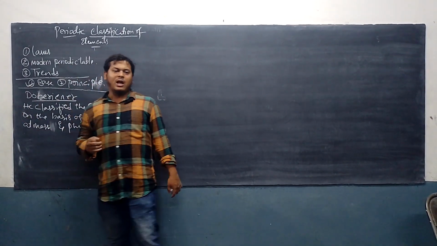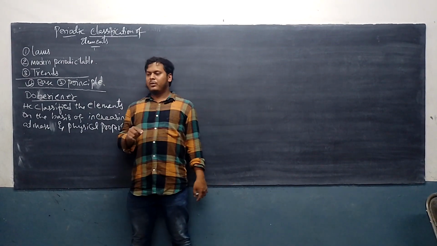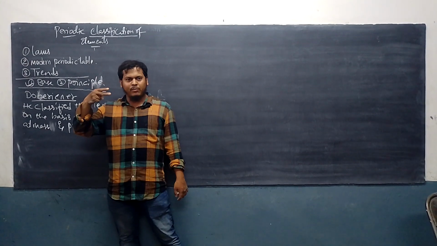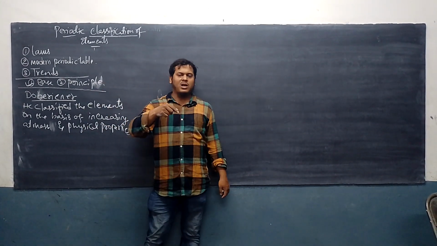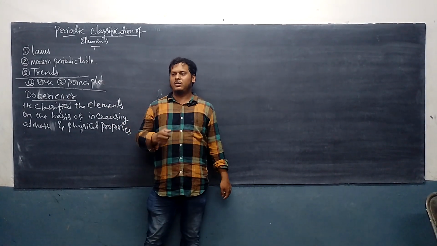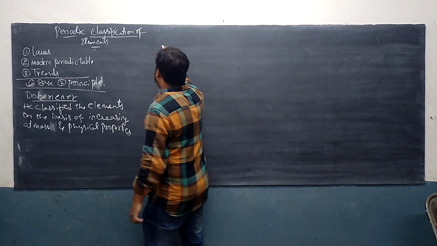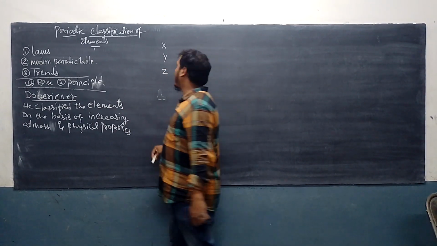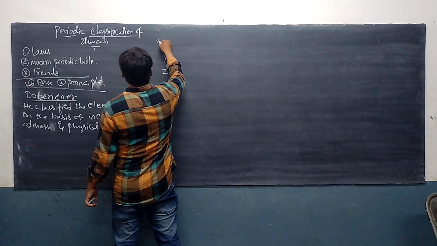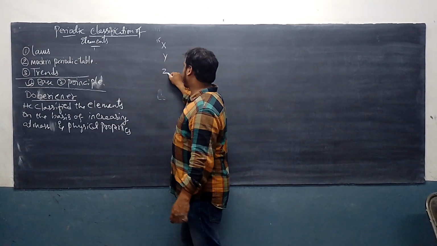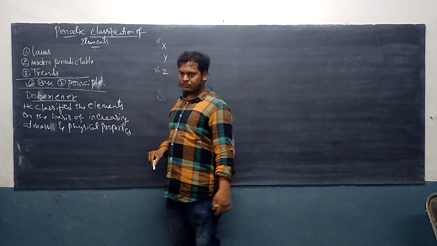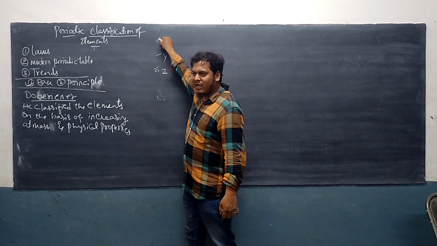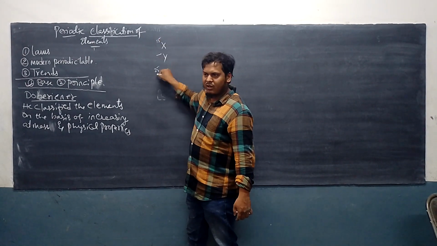So he made the groups and each group consists of how many elements? Three elements. And he saw that the mass of the middle element, or the second element, is the average mass of the first and last element. For example, imagine those three elements are X, Y, Z. Atomic mass of X is 15 and mass of Z is 25.